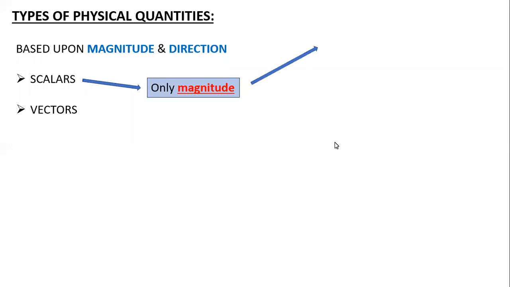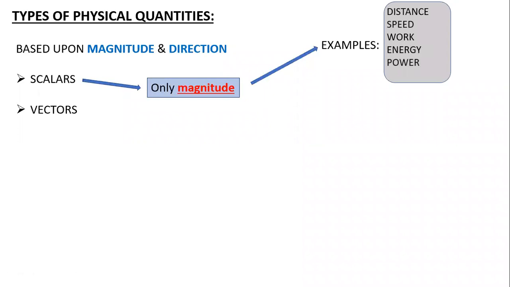So we have certain examples out of which I have listed a few of them: distance, speed, work, energy, power, pressure. So all these are related to our scalars.